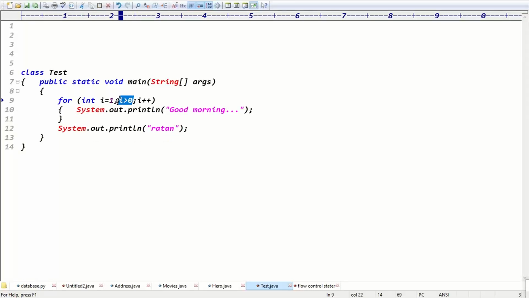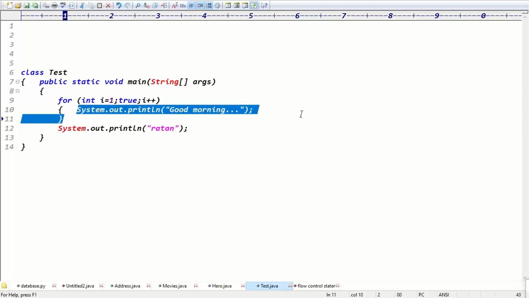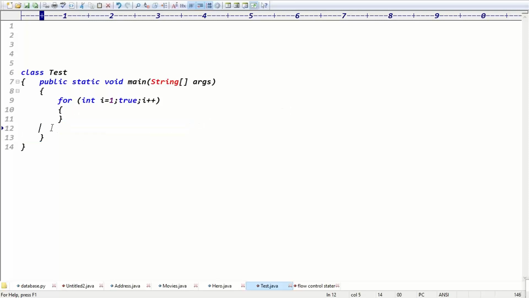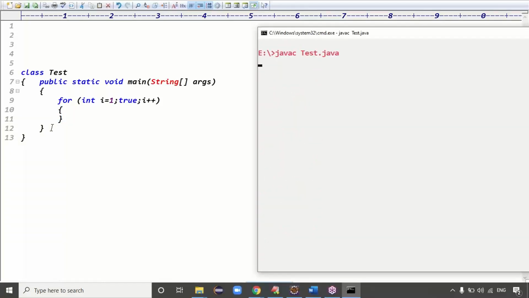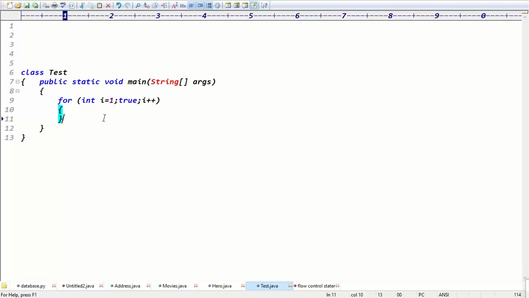I have a question. Can you write the condition i is greater than 0 over there? Can you remove this System.out.println good morning line, and remove the second one also? So what will be the output in this case, sir? You try it offline, man, this kind of possibilities. Is any remaining code there? If remaining code is there, it is unreachable code. If remaining code is not there, there is no unreachable code, right?